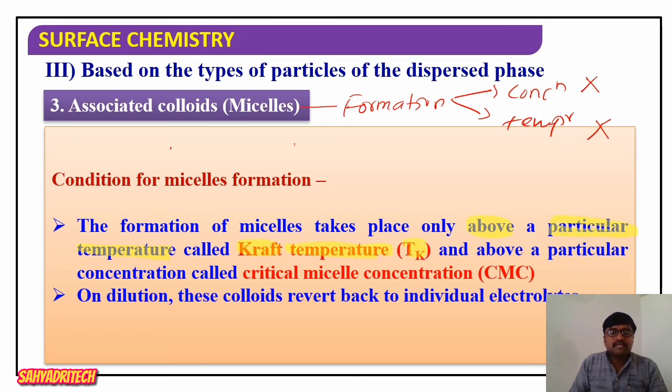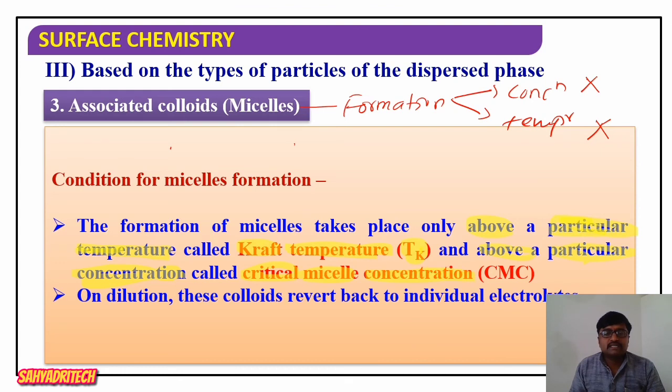The formation of micelles takes place only above a particular temperature, called the Kraft temperature. Similarly, the formation of micelles takes place only above a particular concentration, called the critical micelle concentration. So two terms are very, very important.